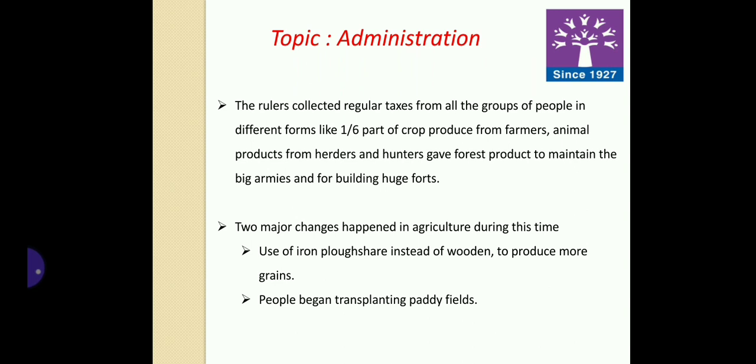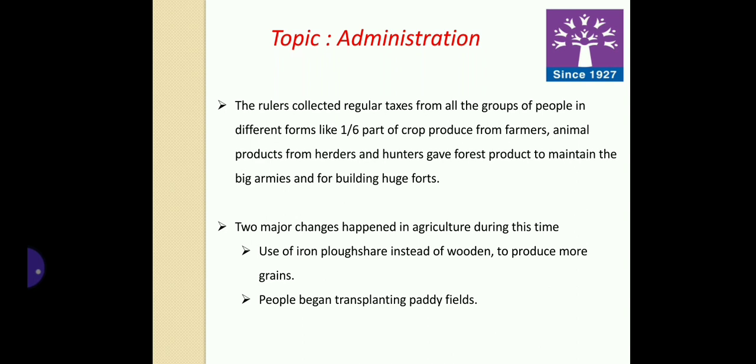Now, to maintain a big and strong army and the big, tall, and mesmerizing forts, the rulers started collecting regular taxes from different people. From farmers they used to collect bhag, that is, some portion of the cultivation was given to the ruler or the representative of the ruler as a tax, one-sixth of the crop.